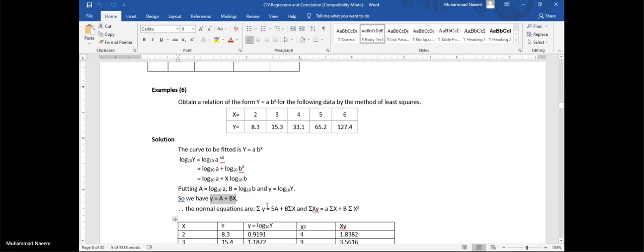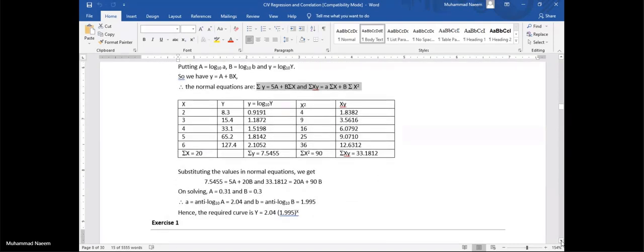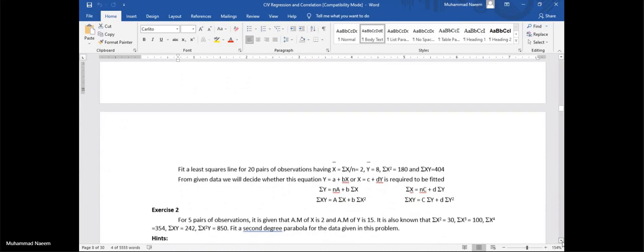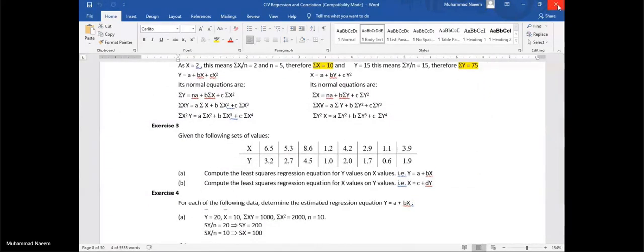Now find its normal equations and construct your table for these normal equations. Putting the sums in the normal equations and solving, you will get the values of small a and small b. Finally put it in your required equation. Also go through these solved problems.